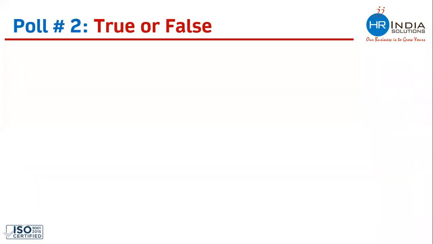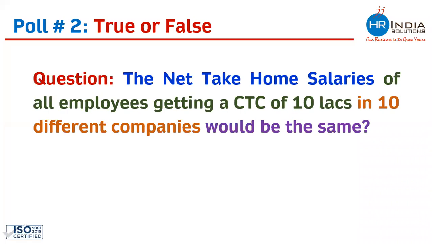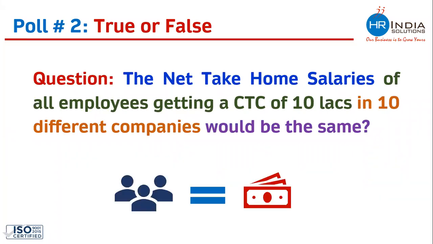Before I proceed further, just wanted to have an idea on the topic. There would be a statement, there would be a poll also. The statement is like this. The net take-home salaries of all employees getting a CTC of 10 lakhs in 10 different companies would be same. The poll is live, everyone. Let us know if the net take-home salaries of all the employees getting a CTC of 10 lakhs but working in 10 different companies would be same or not.